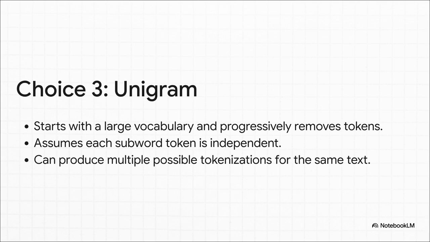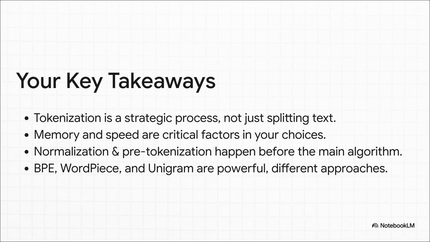So let's pull all these pieces of our roadmap together. The real key takeaway here is that tokenization isn't just mindlessly splitting text. It's a whole strategic pipeline. It starts with big decisions you have to make about memory and speed. Then it moves into cleaning and prepping the text. And it all ends with picking a powerful algorithm like BPE, WordPiece, or unigram to do that final precision work.